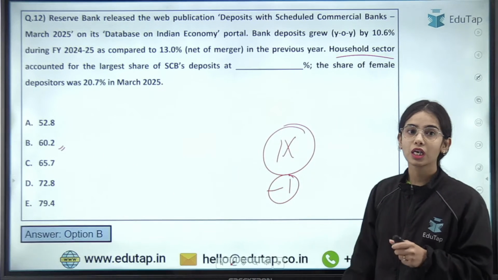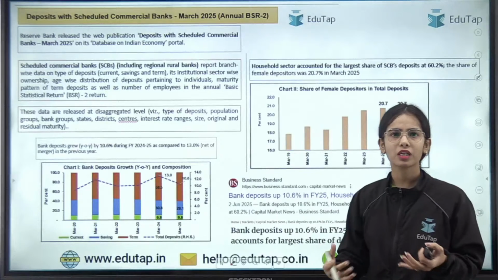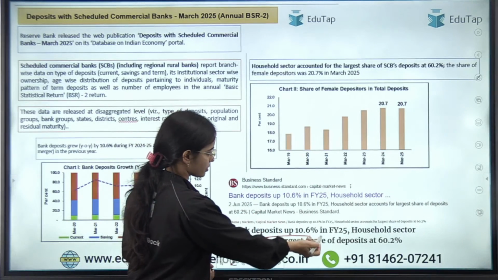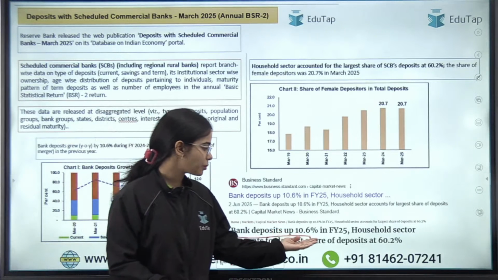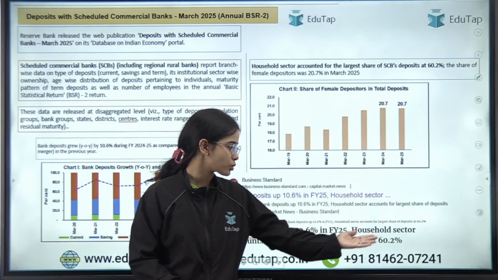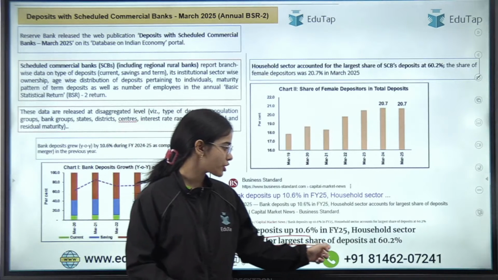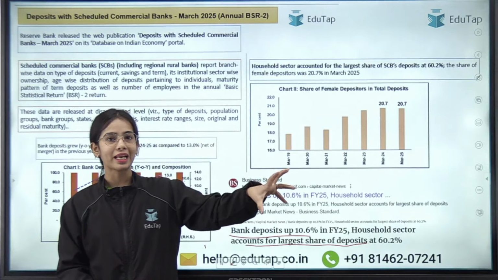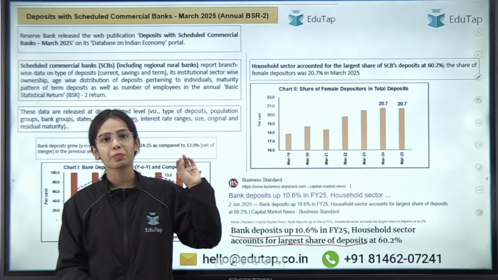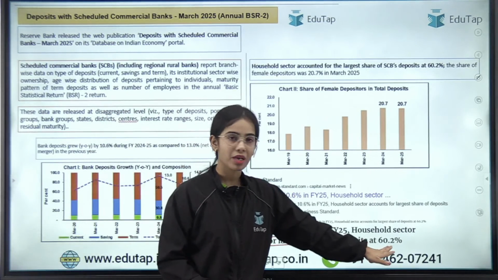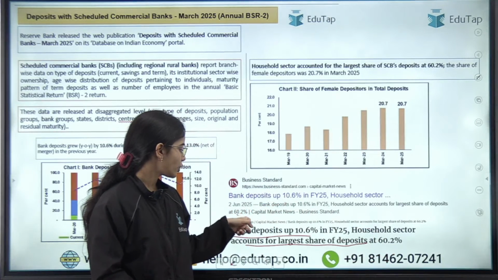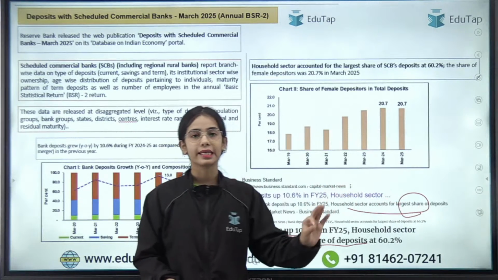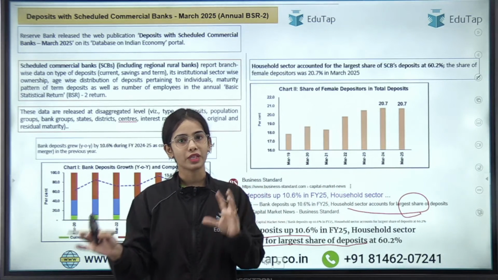Okay, 60.2. So why is this data point important? You will say, why do I have to remember this? Because in the newspapers the headline was like this: bank deposits up 10.6% in financial year 2025. Household sector accounts for largest share of deposits at 60.2%. As you know, sometimes the RBI directly picks lines from the newspaper itself. So this data point can be asked directly. Here also you can see 60.2%. The household sector accounts for the largest share of deposits. So this line can directly come in phase 1 of the examination.